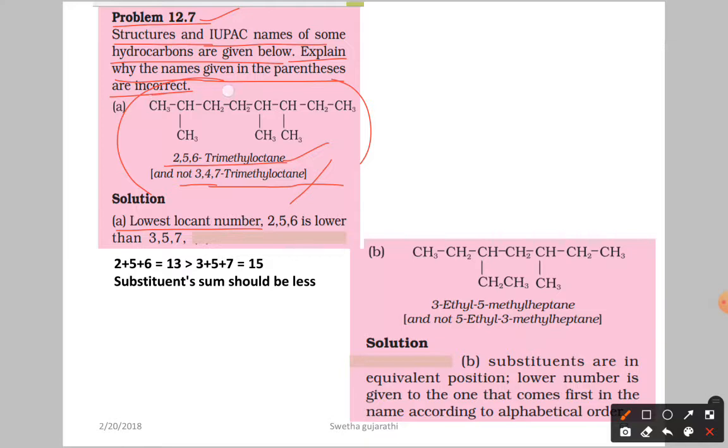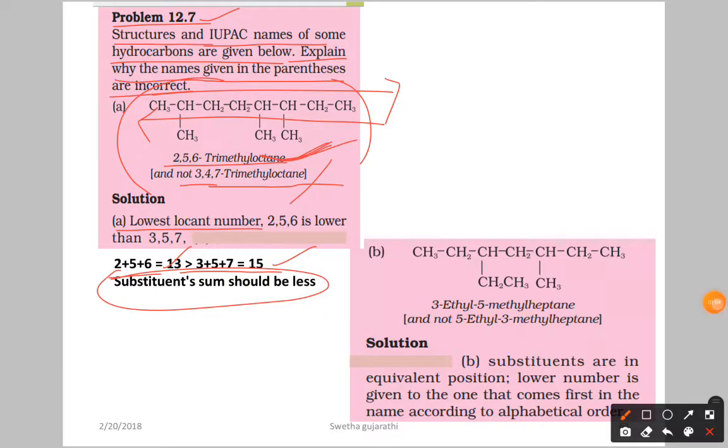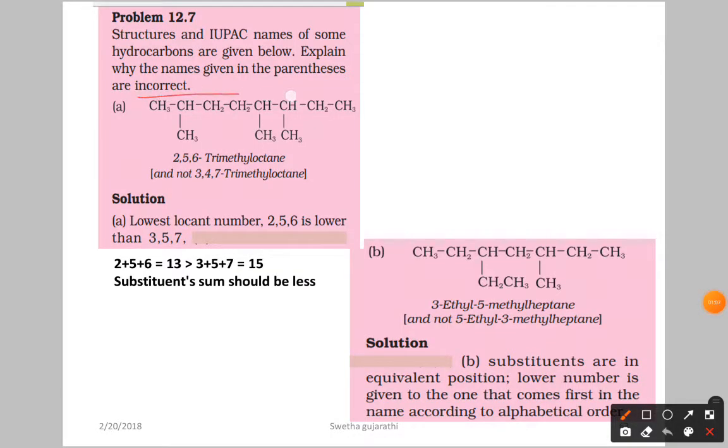If you proceed in this direction, we are going to get 2 plus 5 plus 6, nothing but 13. If you number in the other direction, we get 3 plus 5 plus 7, nothing but 15. So why is it correct? Because the sum of the substituent locants should be less, and in this direction the sum is less. So 2,5,6-trimethyloctane is correct, but not 3,4,7-trimethyloctane.